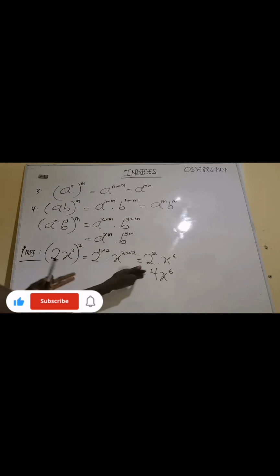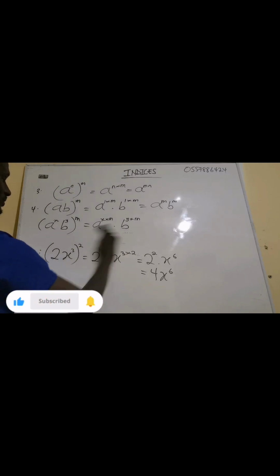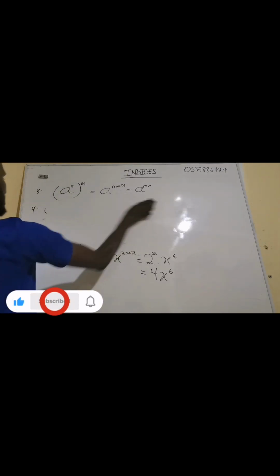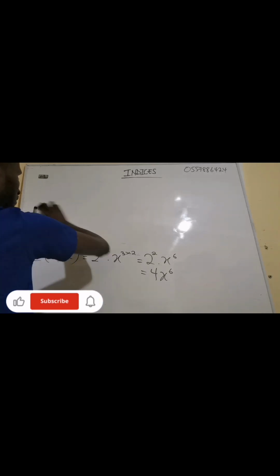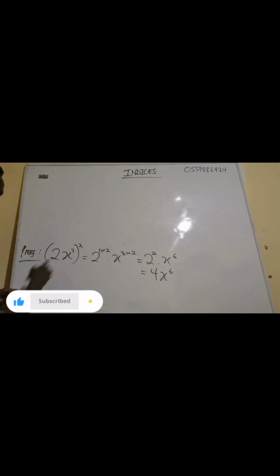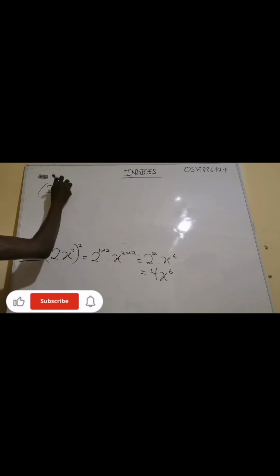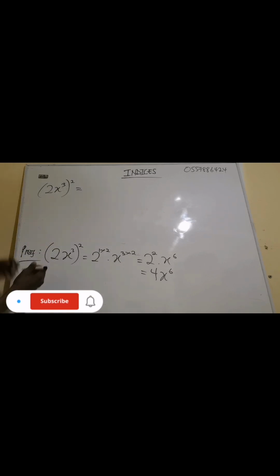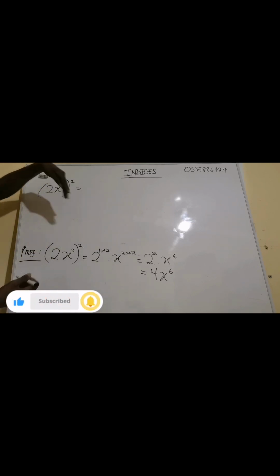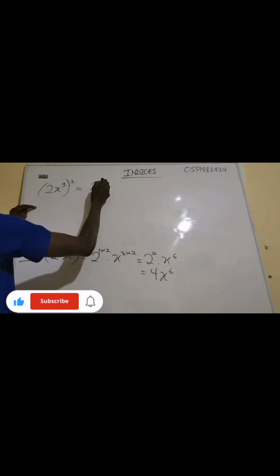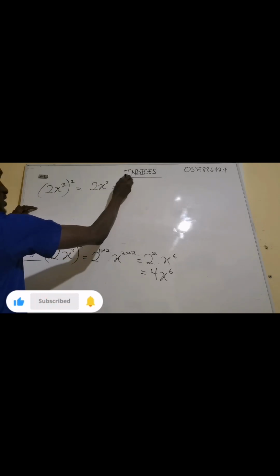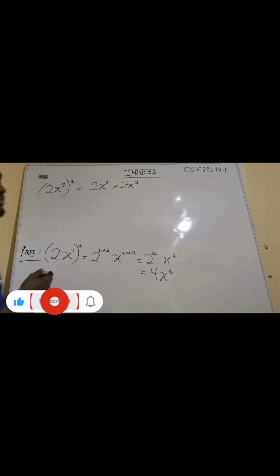So it's just like multiplying, but let me prove this one. This is how I will use 4. Now, it means that I'm going to get 2x exponent 3, all exponent 2. This means that the 2x exponent 3 is multiplying itself 2 times. So I will have 2x exponent 3 multiplying 2x exponent 3.